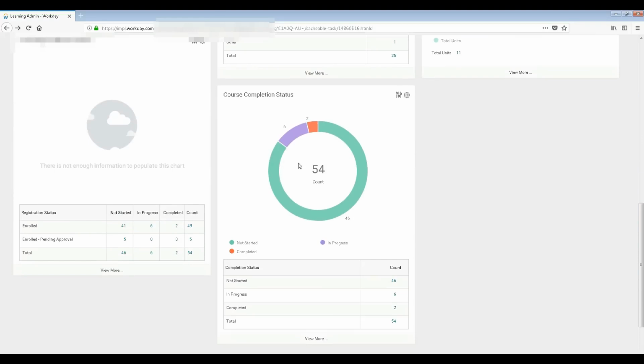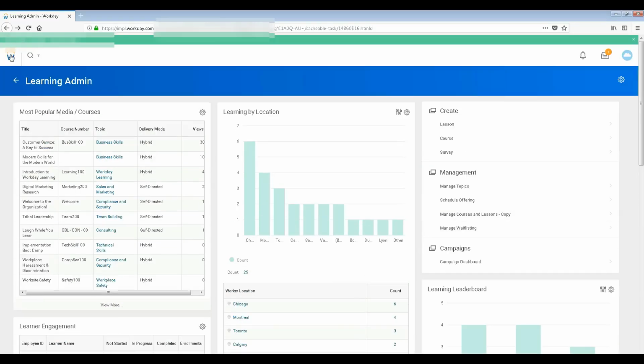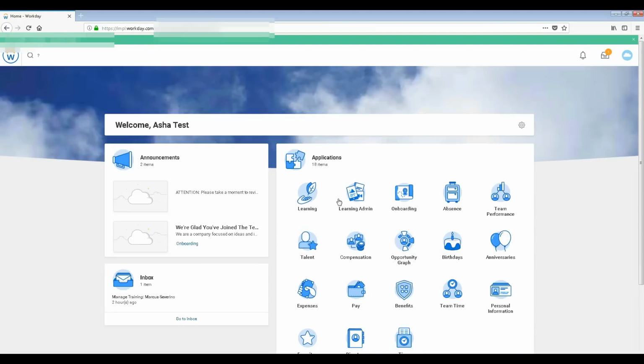And in the graph, you see the course completion status. I can see how many people have actually completed the course, and you can see the percentage here. So can you see this? 85.2%, and all that stuff, right? Not started: 85 people have not started. I would call this really stupid, but anyway, it's just an example, so no need to take it seriously. So this is about the creation of LMS.